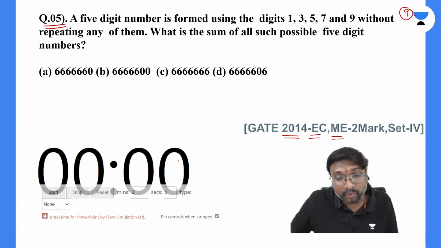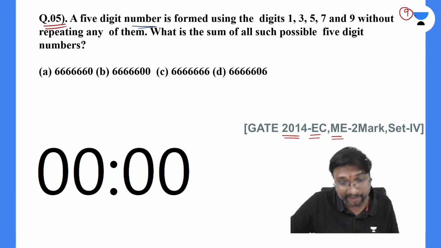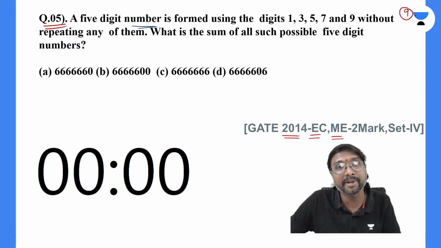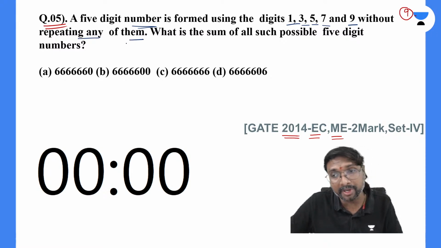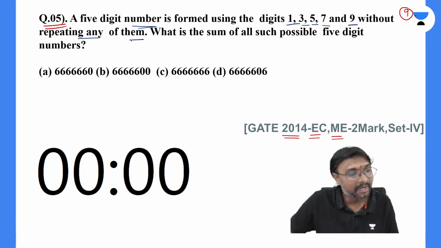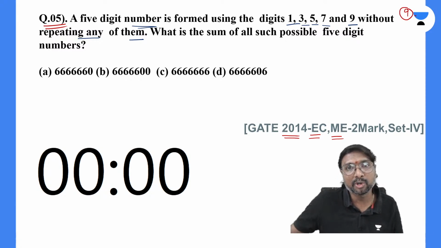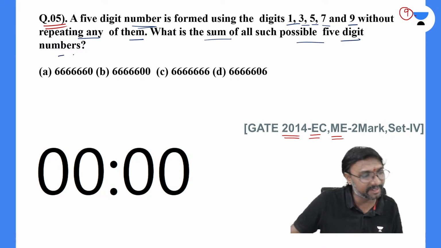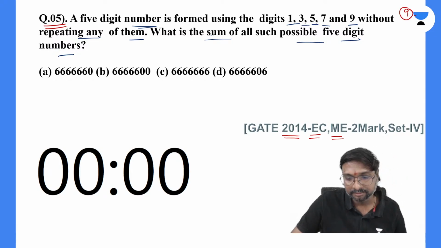Here, if you just observe what is given, a 5-digit number is formed by using the digits 1, 3, 5, 7, and 9 without repeating any of them. Are we repeating the numbers? No, we are not repeating. There are 5 numbers: 1, 2, 3, 4, 5. So what is the sum of all such possible 5-digit numbers?